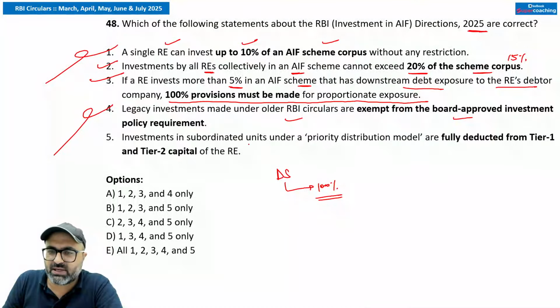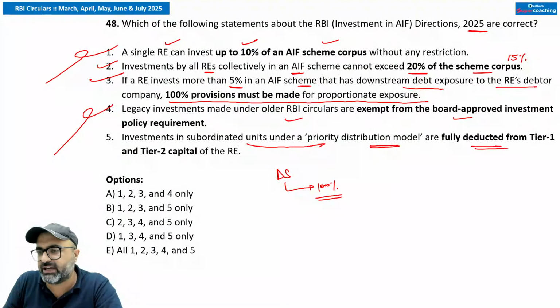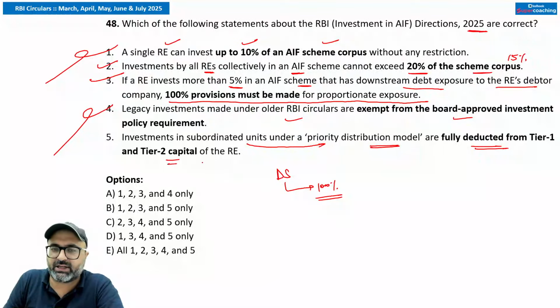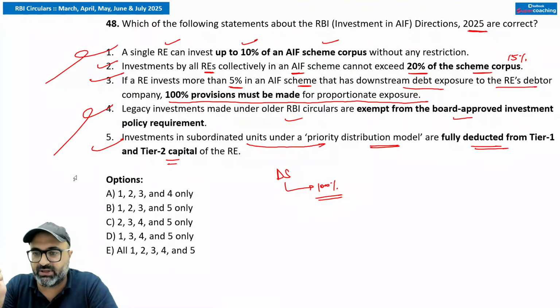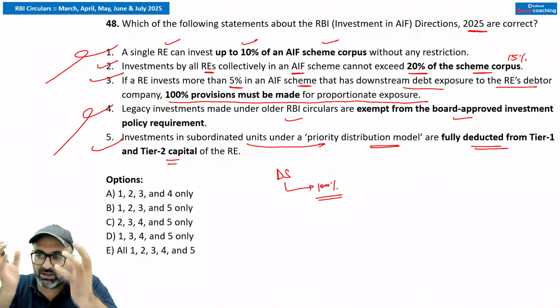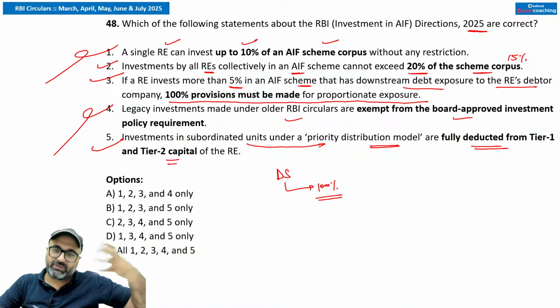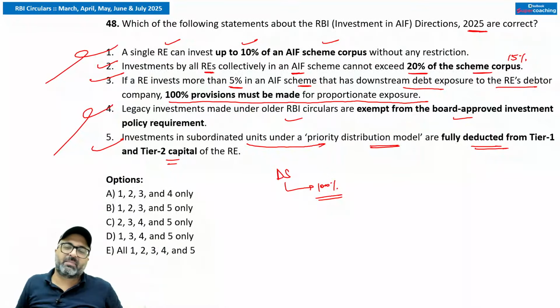Investments in subordinated units under the priority distribution model are fully deducted from tier 1 and tier 2 capital of the regulated entities. That is absolutely correct. The investment done in the subordinated units under the priority distribution model will be deducted from the tier 1 and tier 2 capital of the bank. That is also correct. ठीक है जी, क्लियर हो गया.